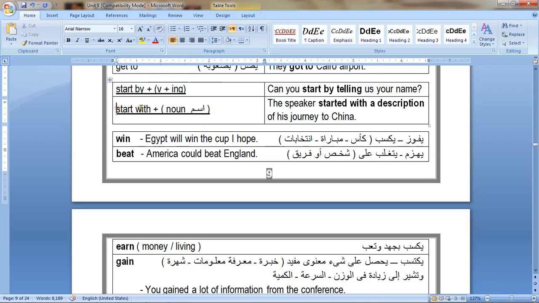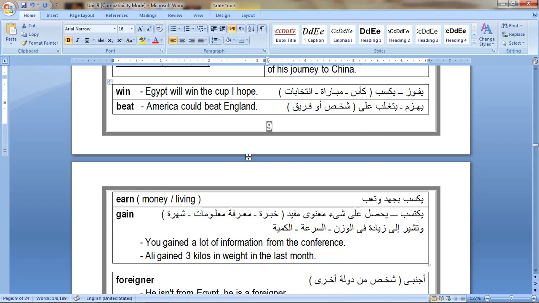Another example, start with. Start with is followed by a noun. You can say the speaker started with a description of his journey to China. Started with a description. So start by plus gerund, verb plus ing, start with plus noun. The noun here is the word description.